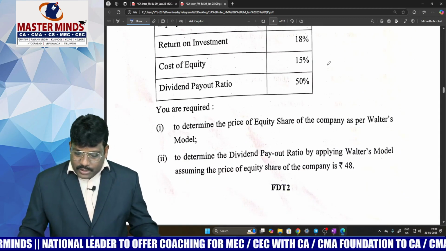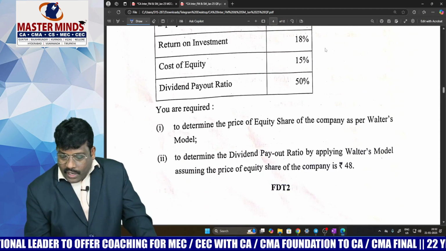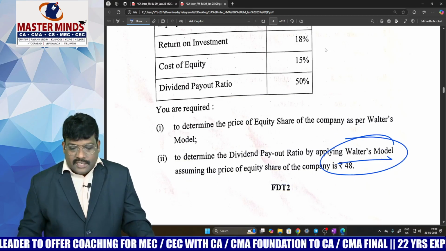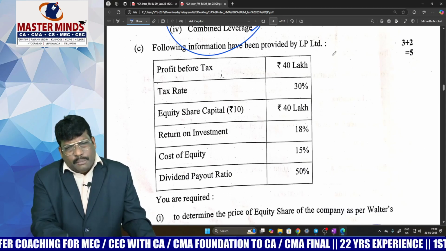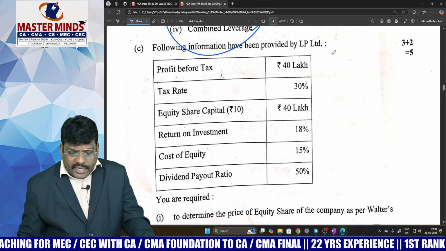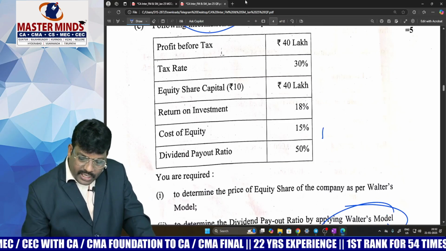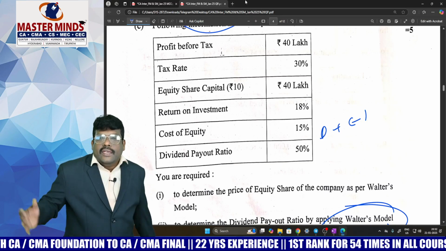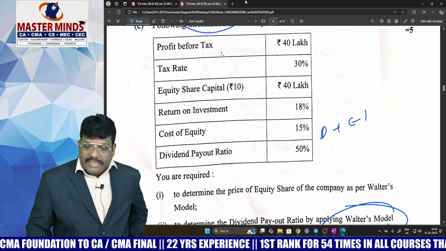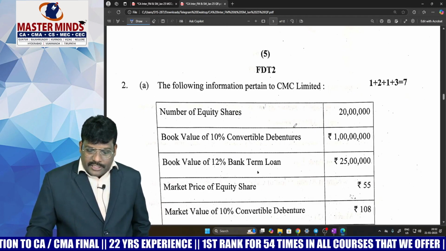Second one, coming to Walter's dividend decision. Superb. Walter model theory, they asked. This model is directly covered, not only this one, all the problems are covered in our material, right? Walter theory, direct question, where market price, if you want to find it out, is (D plus (E minus D) into R divided by KE) whole divided by KE. That's simple logic, a direct problem, dear students, right? I think you might be very happy with respect to this.